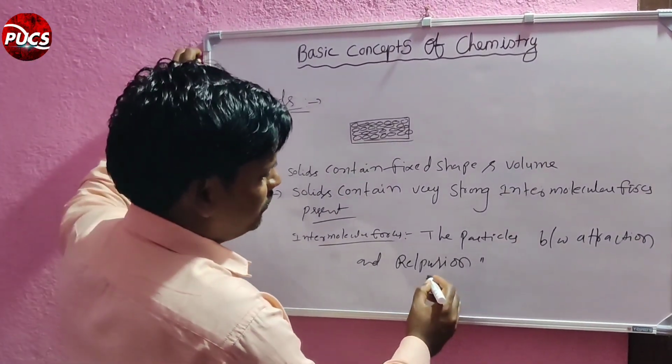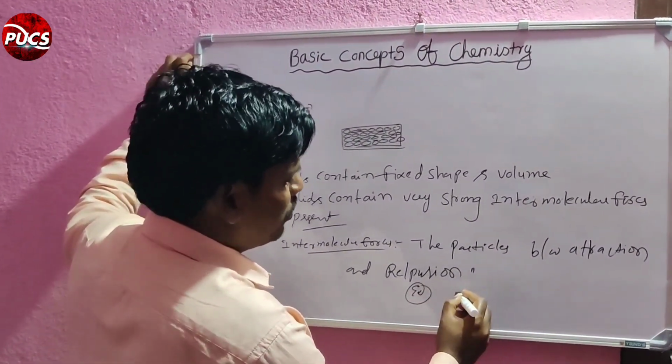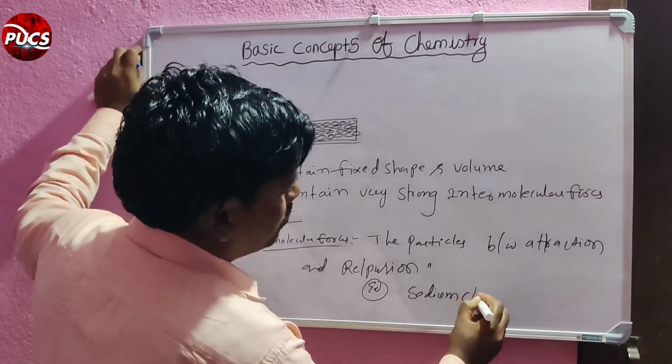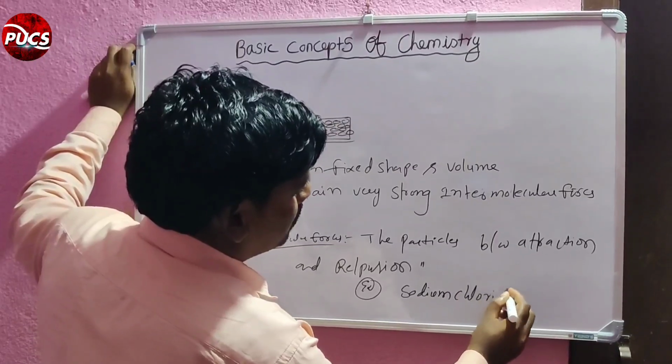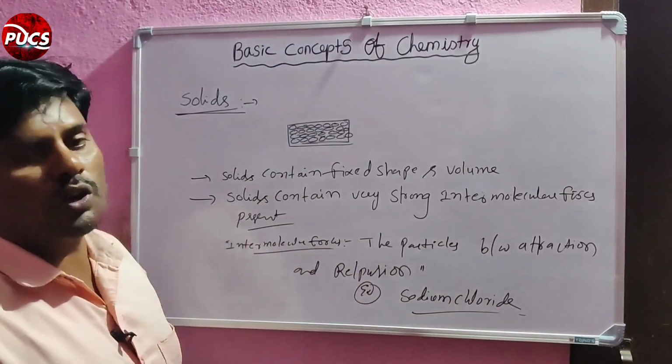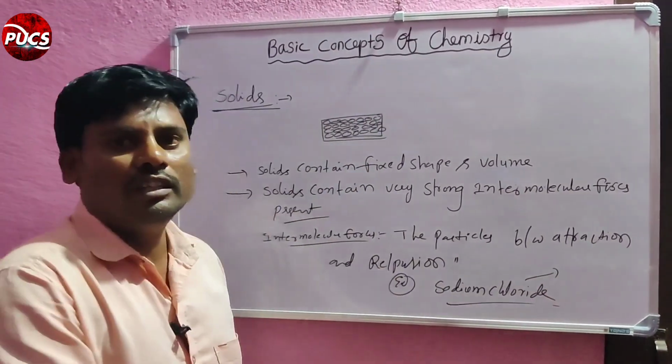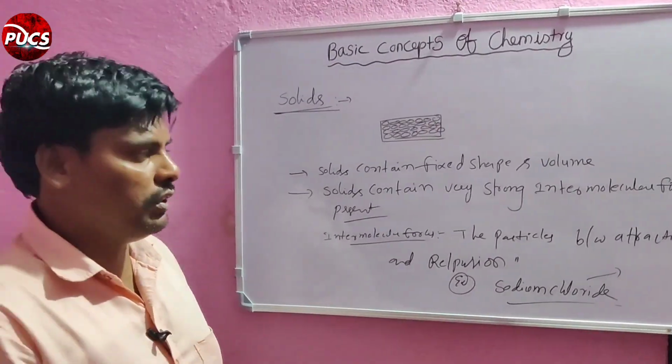For example, sodium chloride is a crystal, a solid, and very strong intermolecular forces are present.